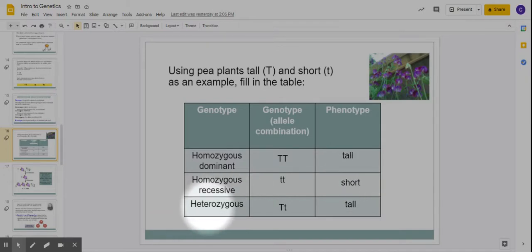Heterozygous, again, hetero means different, so we have one of each, a big T and a little t. There is a big T. As long as there's one big T, it's going to be tall because that big T covers up or masks or makes the other one not look like it's there, however you want to think about that in your mind. The big T covers up the little t, and all we see is tall.